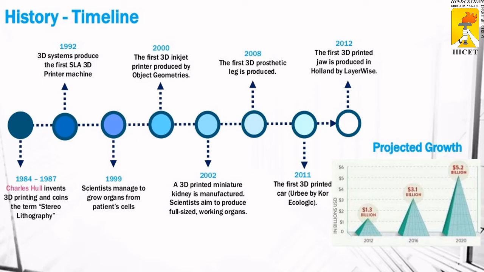After that, in 1999, scientists tried to grow human organs and tested various methods. In 2000, the first 3D inkjet printer was produced by Object Geometries. Next, in 2002, a 3D printed miniature kidney was manufactured.